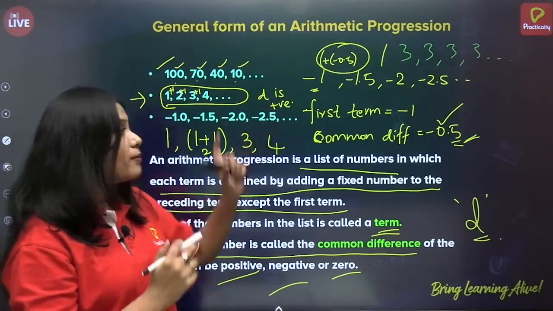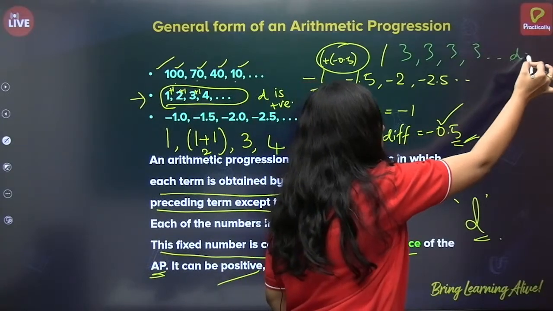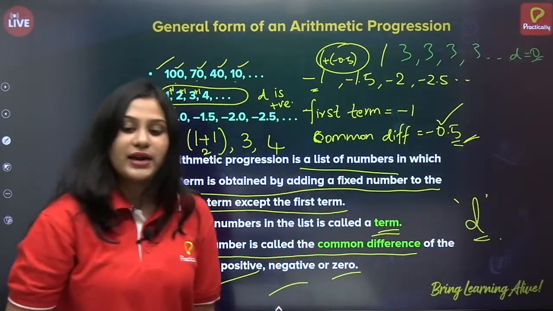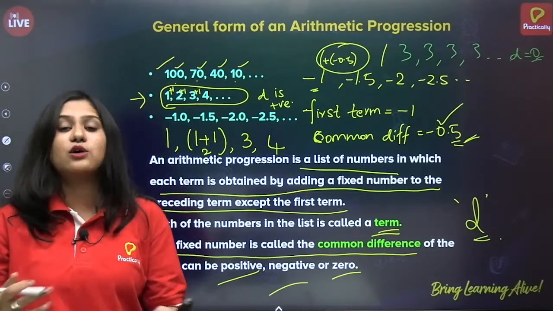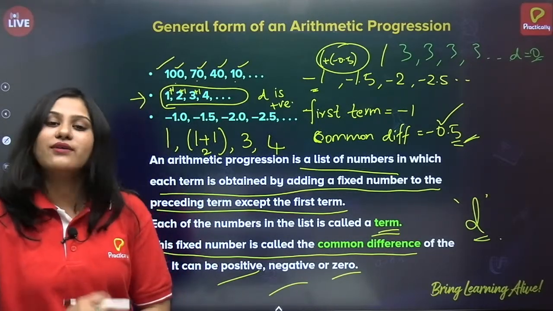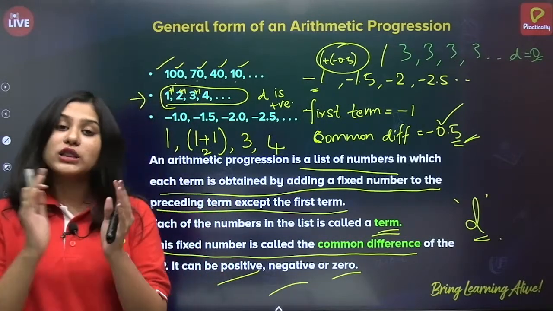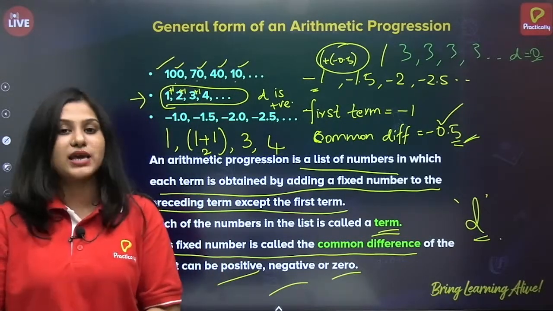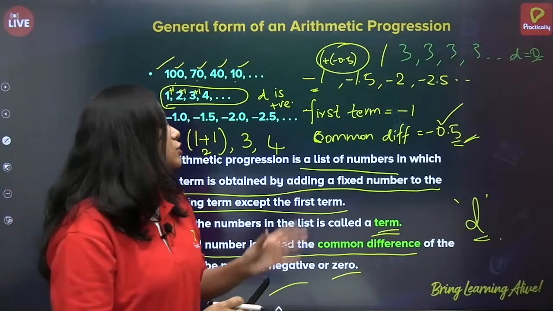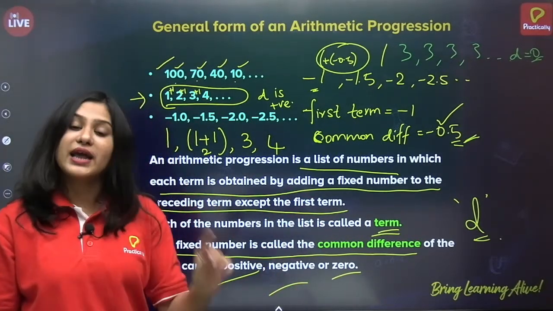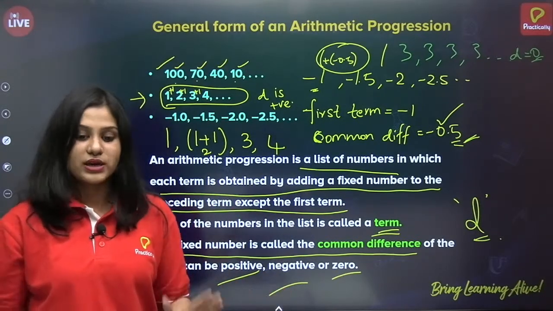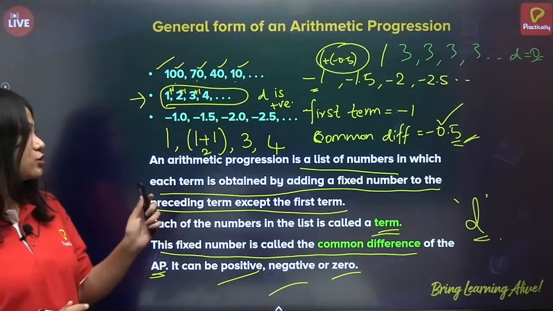So here common difference is 0. Yes Aman, 1, 1, 1, 2, 2, 2, 3, 3, 3, 1000, 1000, 1000. You can give any example. That is, all the terms of the series will be same. Very good. So here we have seen examples where common difference is positive, negative and also 0. Right? Hope you all have understood till here.